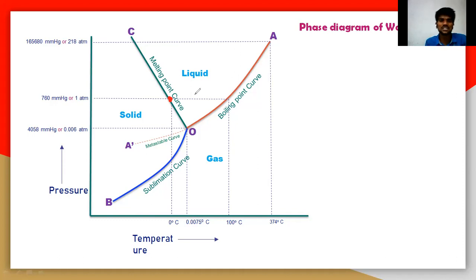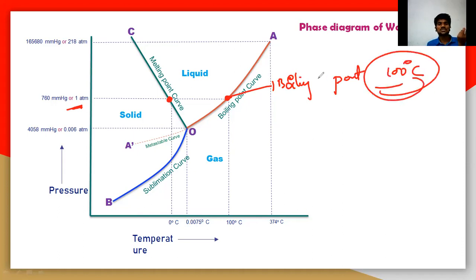So if you consider a particular point here, this point is the freezing point of water at 1 atmospheric pressure. So our melting point of water at 1 atmospheric pressure, and this point is the boiling point of water. Everyone knows that the boiling point of water is 100 degrees.